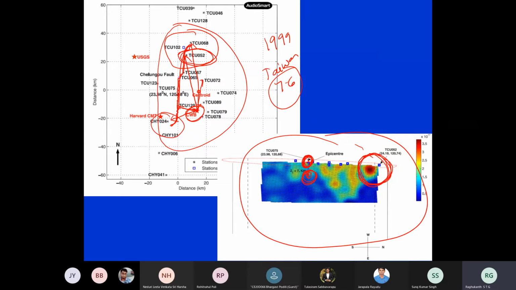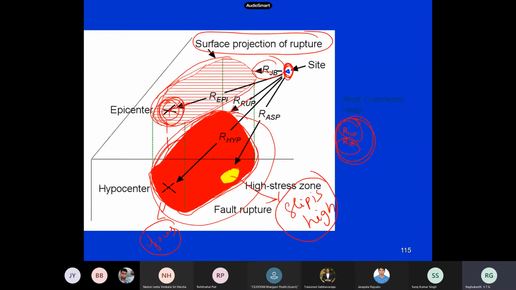So TCU 52, that was very high because of this large slip and energy release, which happened near that station itself. So this is a challenging thing in our seismology also, how to define the distance parameters, because faults are not point sources. This is the most important thing. Faults are finite sources. So how do you describe a finite source is a big deal. And also there is no answer.